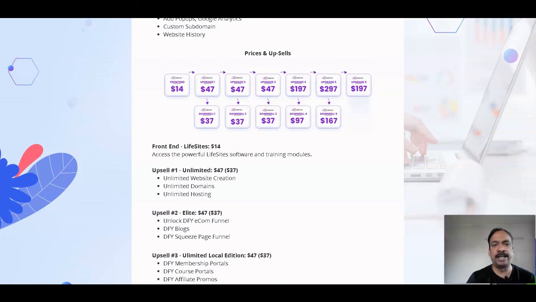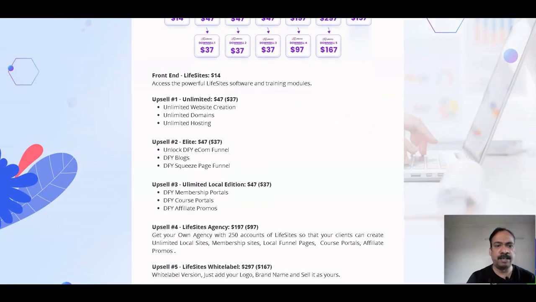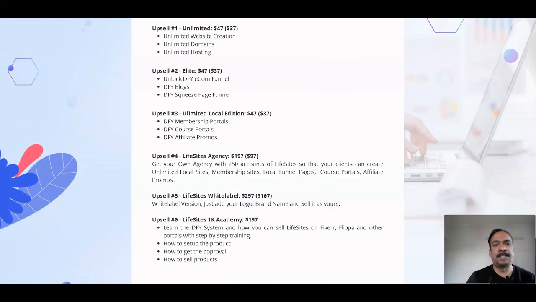In this upsell you will get unlimited website creation and you will get unlimited domain and hosting. Upsell number 2, Elite, costs you around $47 and the downsell price is $37. So here you will get done for you e-commerce funnel, done for you blogs, and done for you speech based funnel also. And in upsell number 3, Unlimited Local Edition costs you around $47 and the downsell price is $37.